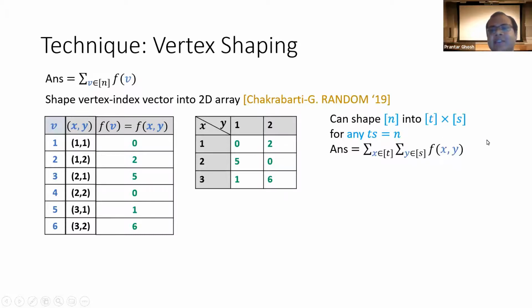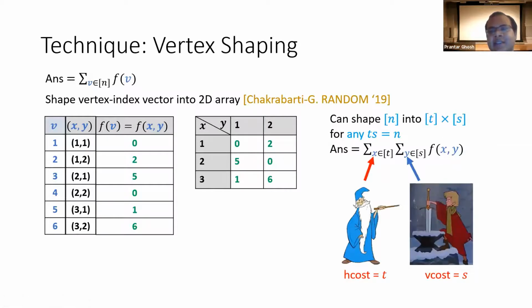And then we can again obtain a scheme where the h cost would be proportional to the number of distinct values of the first coordinate, that is t, and the v cost would be the number of distinct values this second coordinate y can take, and that is s. So instead of a cost of n, we can split it into h cost t and v cost s for any t and s whose product is n. And this is how, on a very high level, we obtain a smooth trade-off.